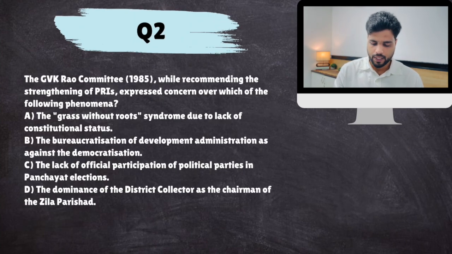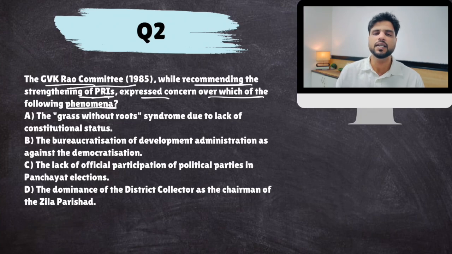Next. Now you all know various committees were formed with respect to constitution of panchayats. There were various committees, and then based on the recommendations of these committees, 73rd Constitutional Amendment Act was passed. So one committee was GVK Rao. GVK Rao committee, while recommending the strengthening of panchayats, expressed concern over which of the following?